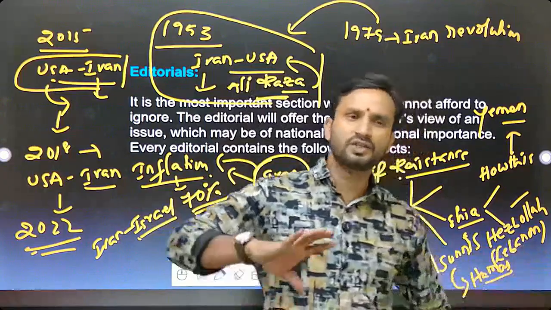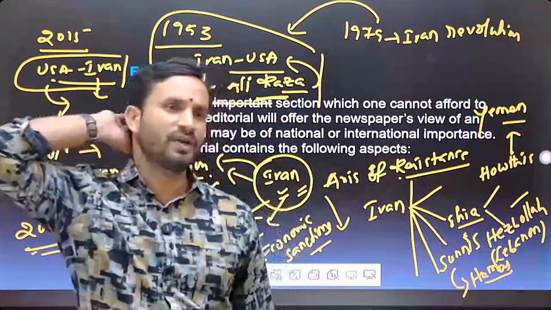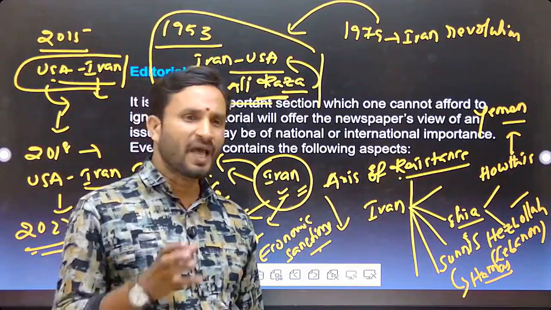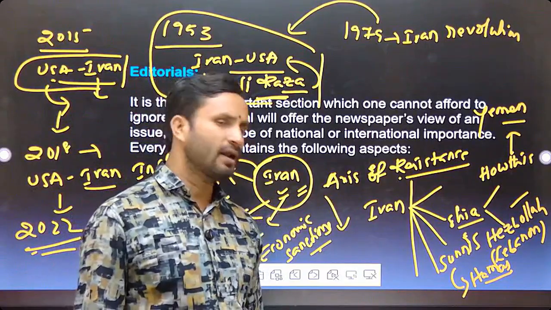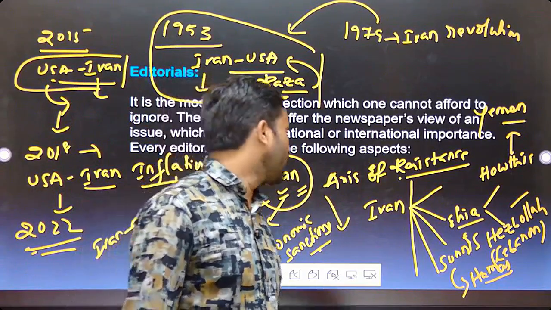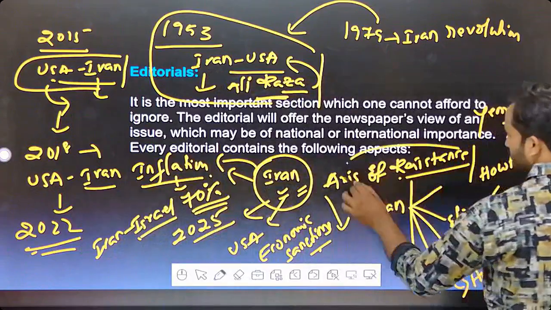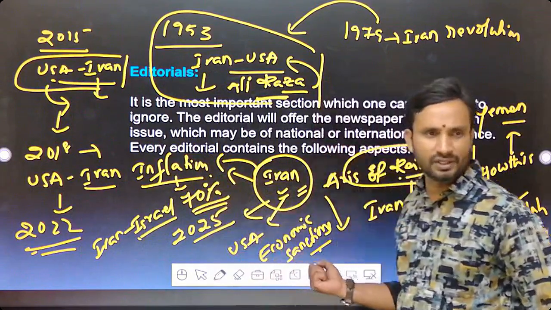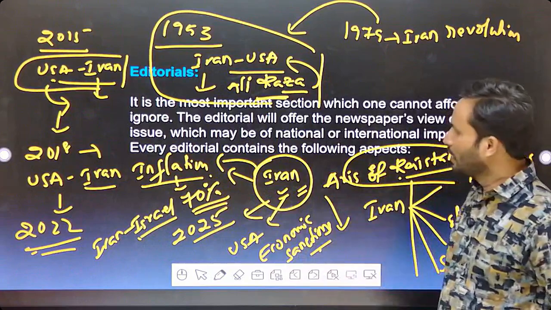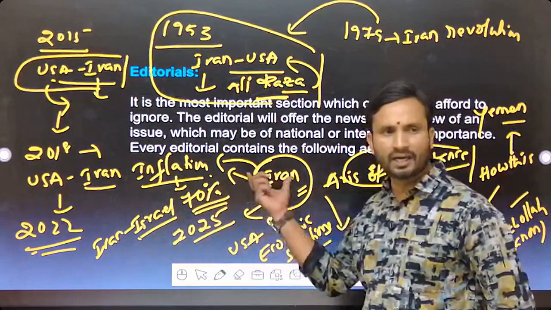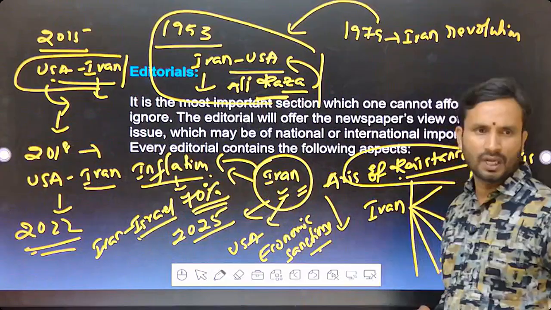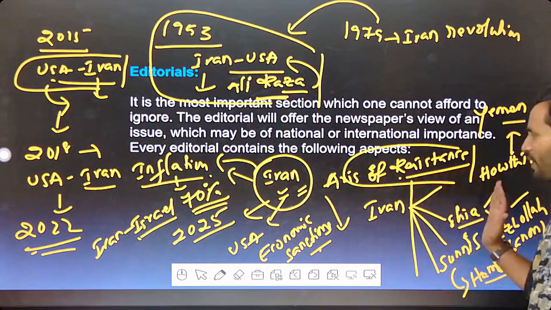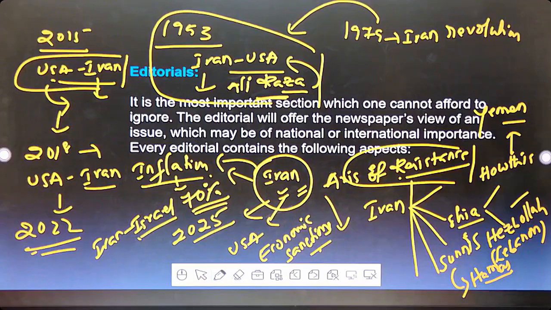So this is the worst situation. Iran's inflation went up to 70% food inflation. A very pathetic situation. Clear of it? This is what we call acts of resistance. Iran is facing inflation, Iran is facing economic sanctions by the USA, and after the Iran-Israel war, Iran's situation again went into a drastic state. I told you. And under acts of resistance, Iran provides funding to other countries. Is it clear?